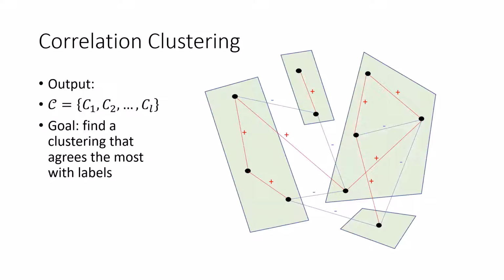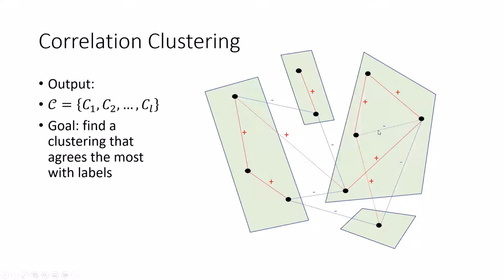So for a given solution, a plus edge is in agreement in this solution if the two nodes are in the same cluster, like this edge. A minus edge is in agreement in the solution if the nodes are in different clusters, like this edge. On the other hand, a plus edge is in disagreement in the solution if its two nodes are in different clusters, like this edge. And a minus edge is in disagreement in the solution if its nodes are in the same cluster, like this one.